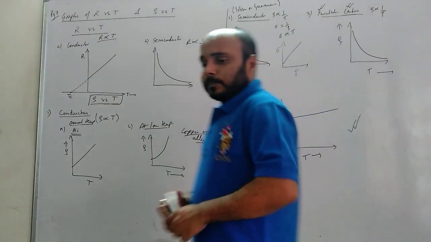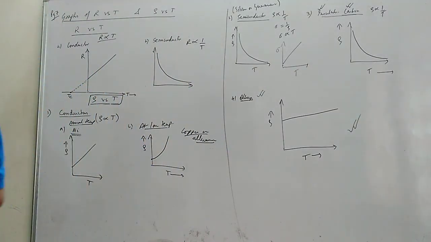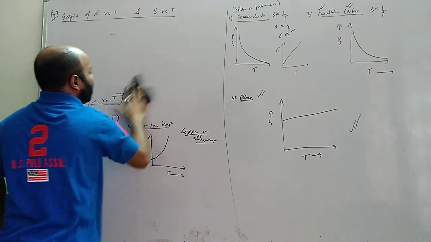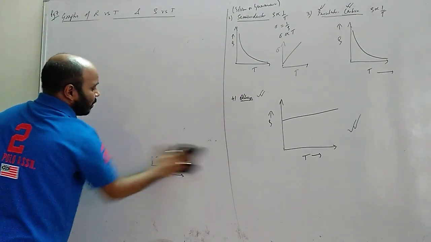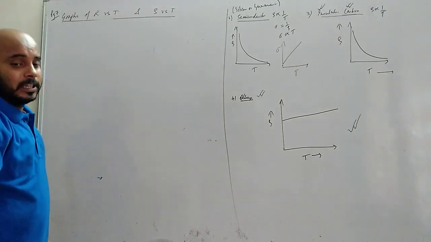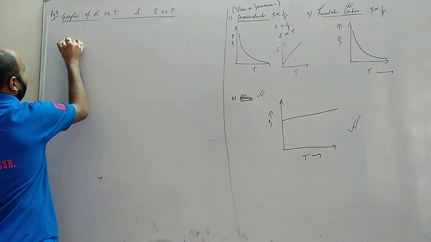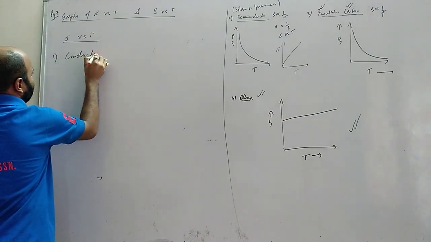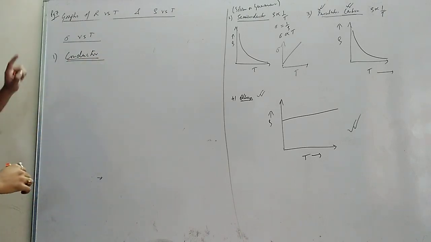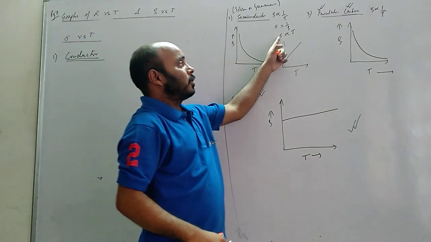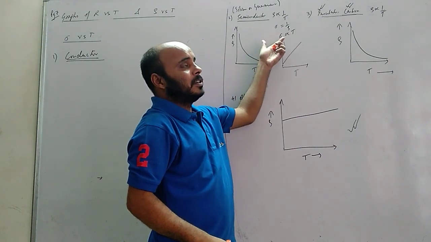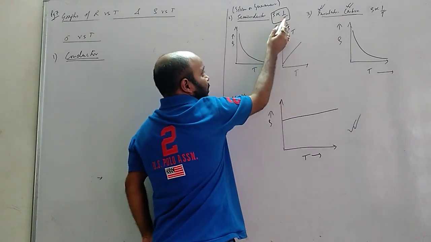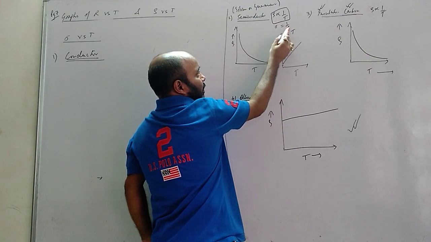Okay. Now, in the notes you will see variation of conductivity there. One more topic is there, variation of conductivity. Okay, so let's talk about conductivity. एक तो मैंने बना दिया conductivity का. So conductivity versus temperature. If I want to draw for a conductor, okay, this was for semiconductor, conductivity versus temperature. Conductivity is the reciprocal of resistivity. If you remember this, you can do it. If it is inversely proportional, here it becomes directly proportional. Why? Because it is the reciprocal of resistivity.